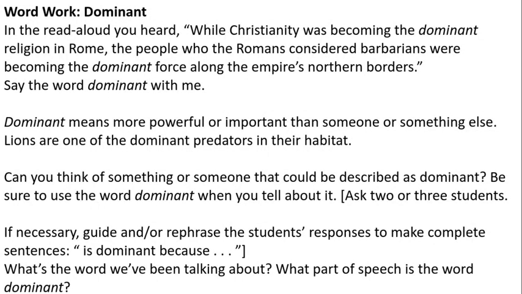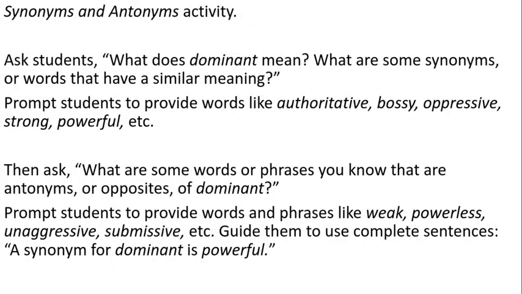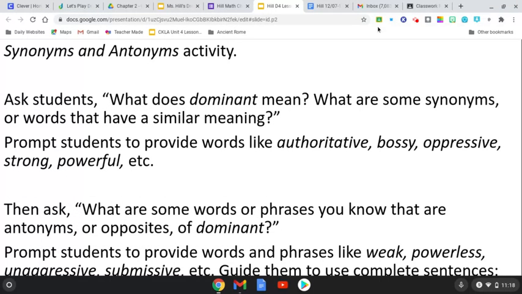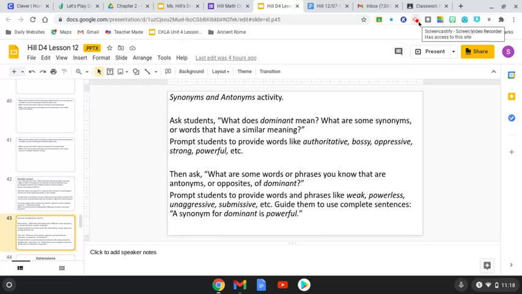Our word for today is dominant. In the read aloud you heard, while Christianity was becoming the dominant religion in Rome, the people who the Romans considered barbarians were becoming the dominant force along the empire's northern border. Say the word dominant. Dominant means more powerful or important than someone or something else. Lions are one of the dominant predators in their habitat. So if something's dominant, it is more important or bigger, or there's more of it.